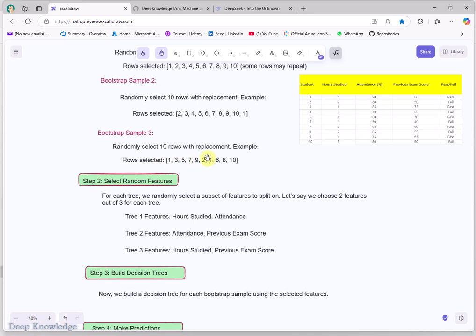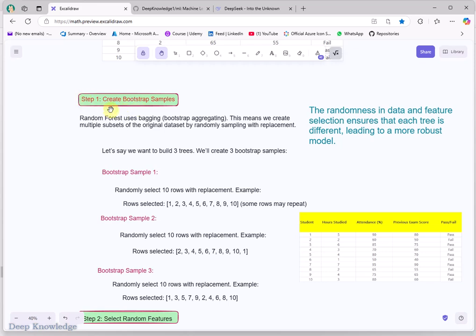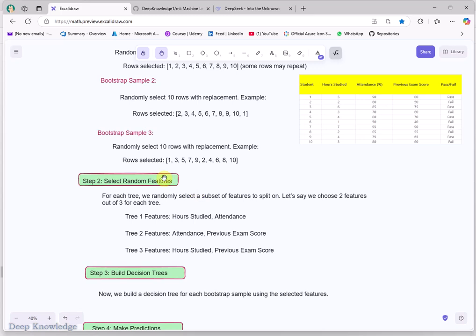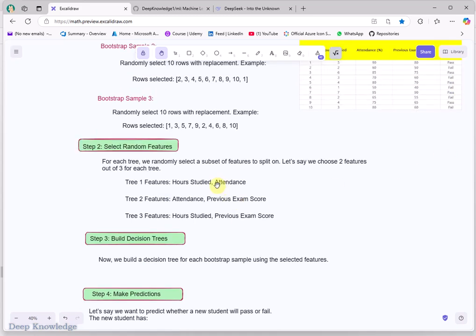And with this example, we'll try to build a decision tree. That we already covered, as I said, in the previous video. And you can also not only randomly select a subset of the data set, but also select random features. For instance, for the first tree, I will choose this and this, hours studied and attendance, and this will be ignored. And of course, the class label will be used in each tree.